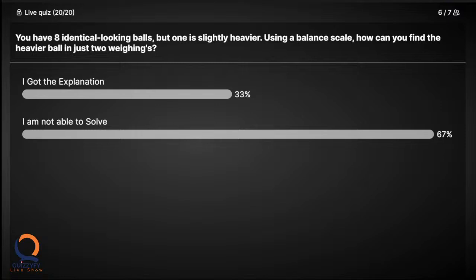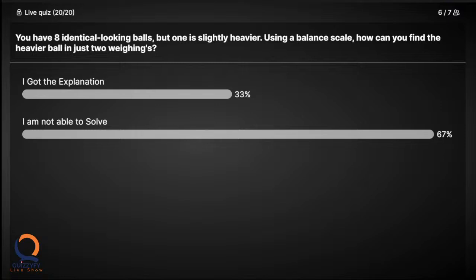Uncle, I have the explanation. Then, hold on. When one of the sides goes down, we should take those 2 balls and keep them in the weighing machine.